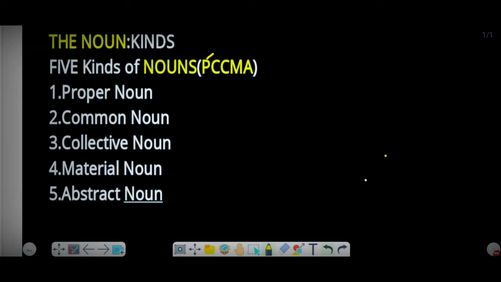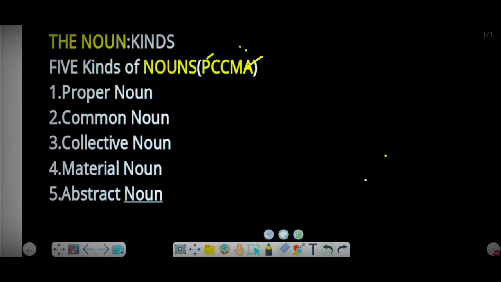P stands for proper noun, C stands for common noun, another C stands for collective noun, M stands for material noun, and A stands for abstract noun. I'm sure you are getting it.